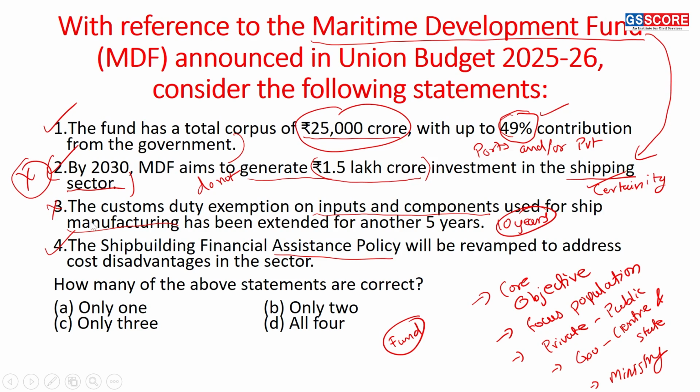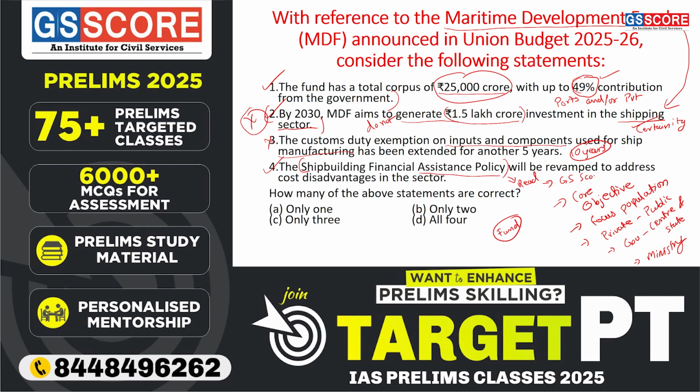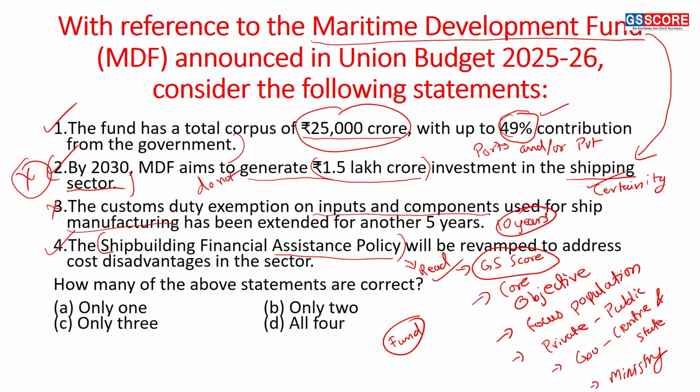This particular statement is correct, and what I will recommend is, because this policy has come up in the budget, that is the shipping financial assistance policy, I want you to read about it. You basically need not go through the government website. You can go to the website of GS Core, where we have provided you with the PDF on shipping financial assistance policy. If you find it difficult, you can write a comment, and I will personally see to it that the link is provided to you.